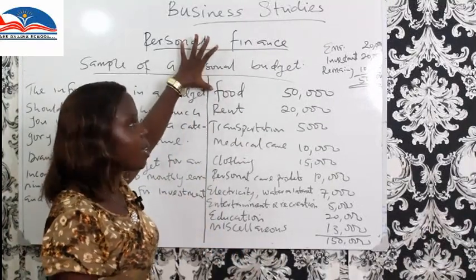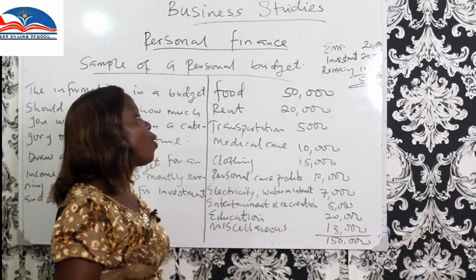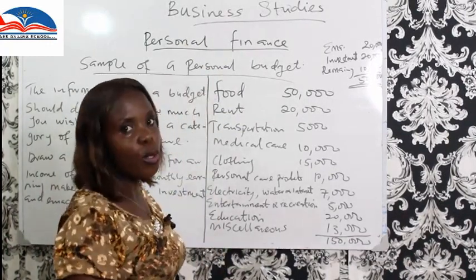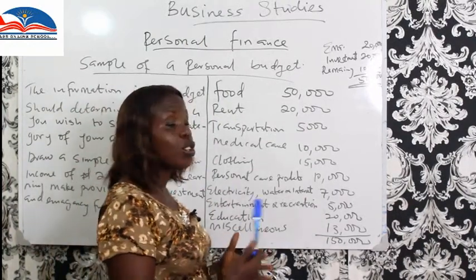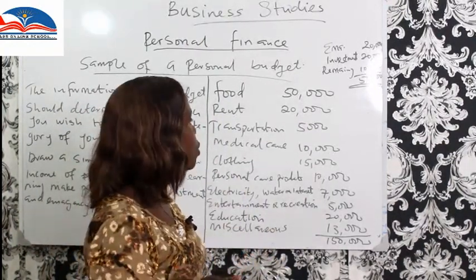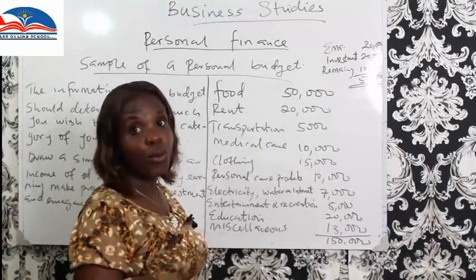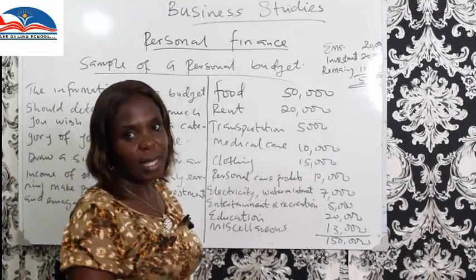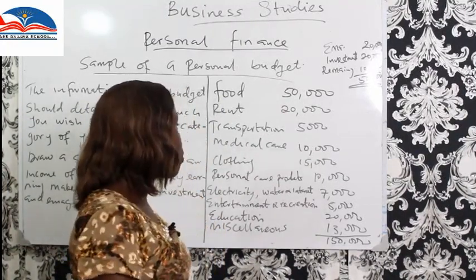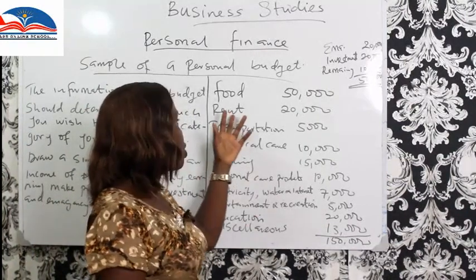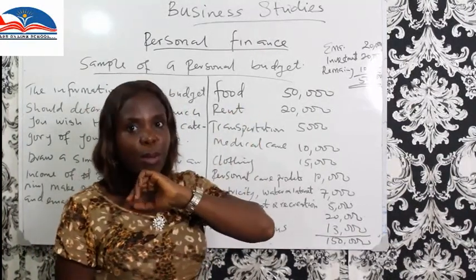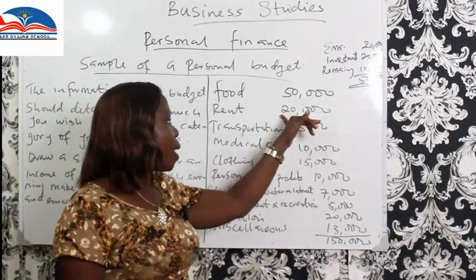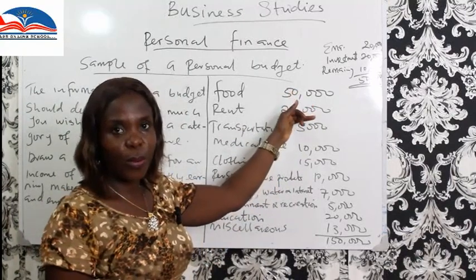1, a basic necessity in life is food. And so for a family of 4 trying to feed for a month, with no provision or some provision spilling from the other month to the next month, we budgeted 50,000 for feeding for the month. And next, the rent, which is shelter. I told you the basic necessities of life come into play. Shelter, which is rent, and maybe the rent is 20,000 naira for the month. All right, it might be higher or lesser depending on where you are living.